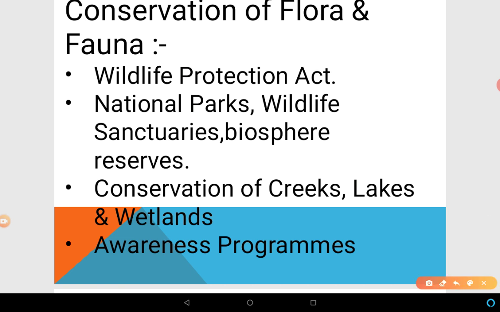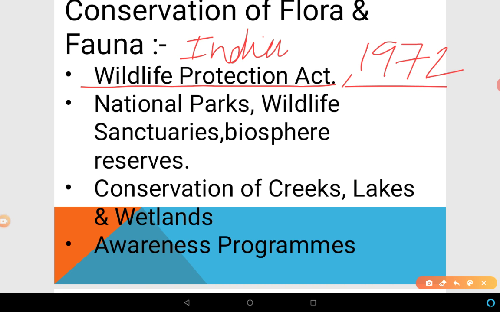The first is the Wildlife Protection Act. It is called the Indian Wildlife Protection Act, passed in 1972. You have to remember, dear students, it was passed in 1972. According to this act, poaching and cutting trees recklessly is a crime, and for the protection of plants, trees and animals, different kinds of reserves, biosphere reserves, national parks and sanctuaries, right?